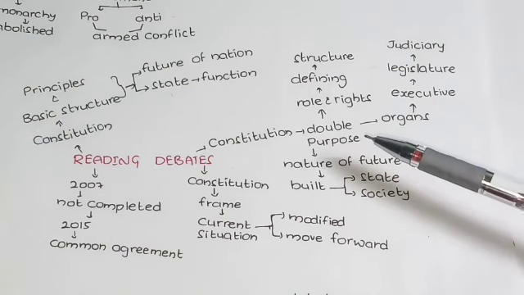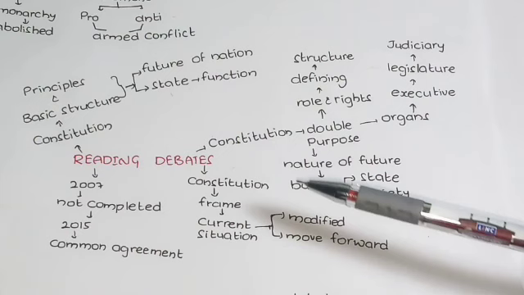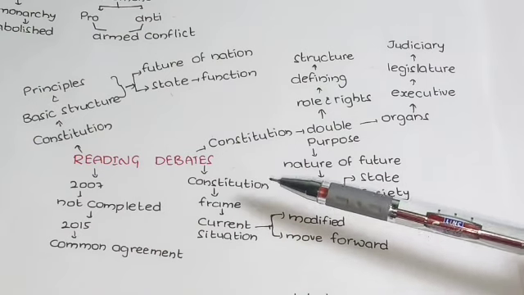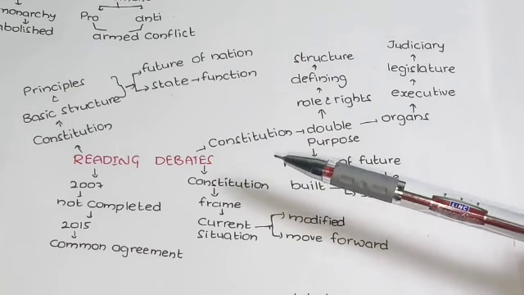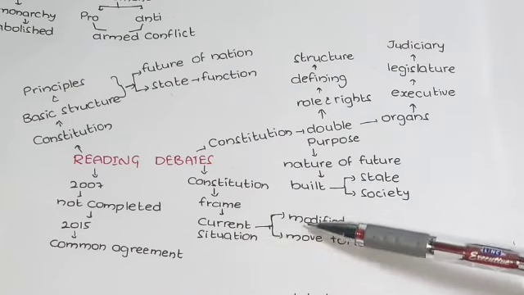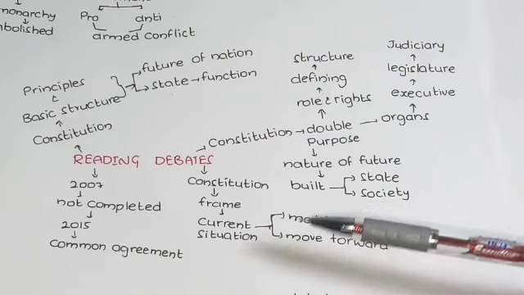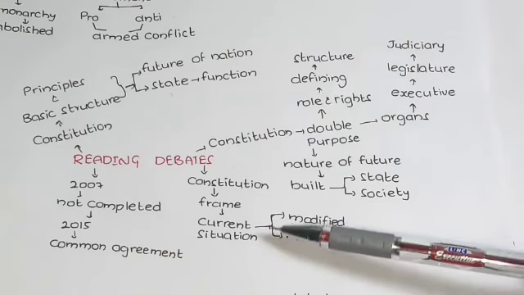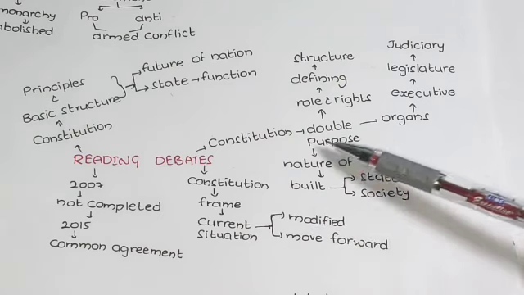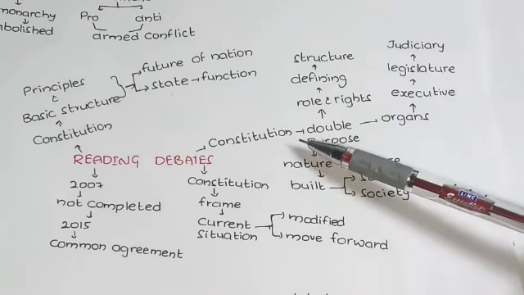And the constitution essentially maps the framework. What will the constitution do? It will prepare one framework, and based on that, the future, highlighting how the current situation needs to be modified to move forward. What is the current situation, how can it be modified, and how can they move forward? So all these things can be decided by the constitution.